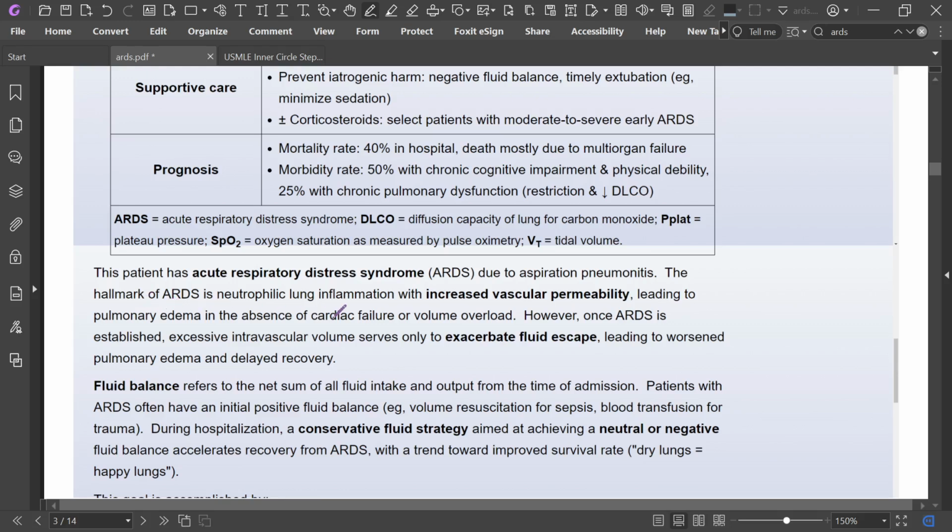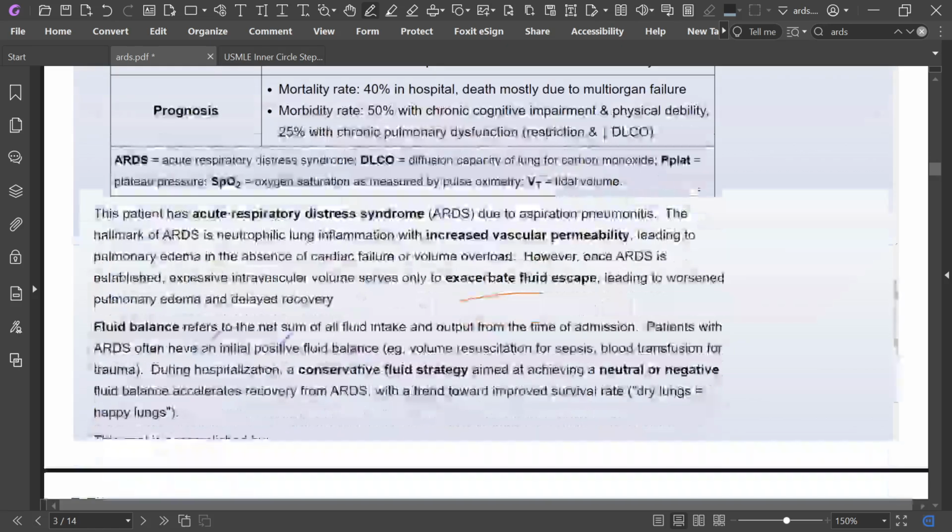The hallmark of ARDS is neutrophilic lung inflammation with increased vascular permeability leading to pulmonary edema in the absence of cardiac failure or volume overload. However, once ARDS is established, excessive intravascular volume serves only to exacerbate fluid escape, leading to worsened pulmonary edema and delayed recovery.